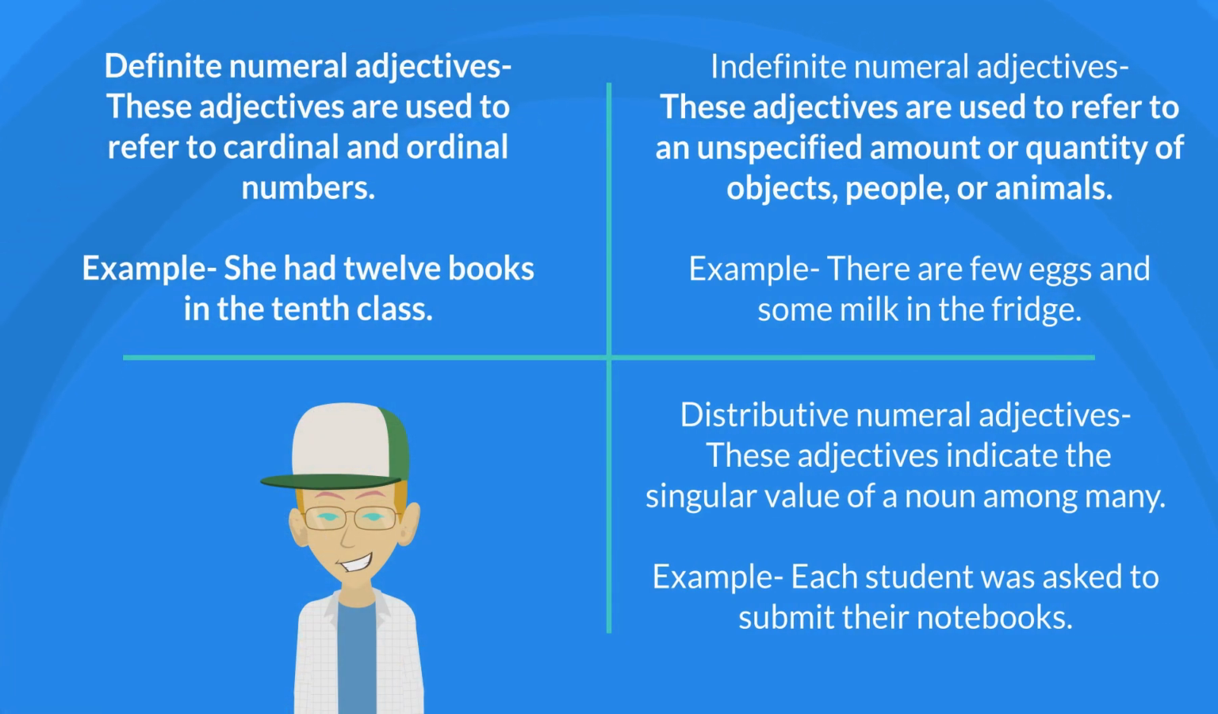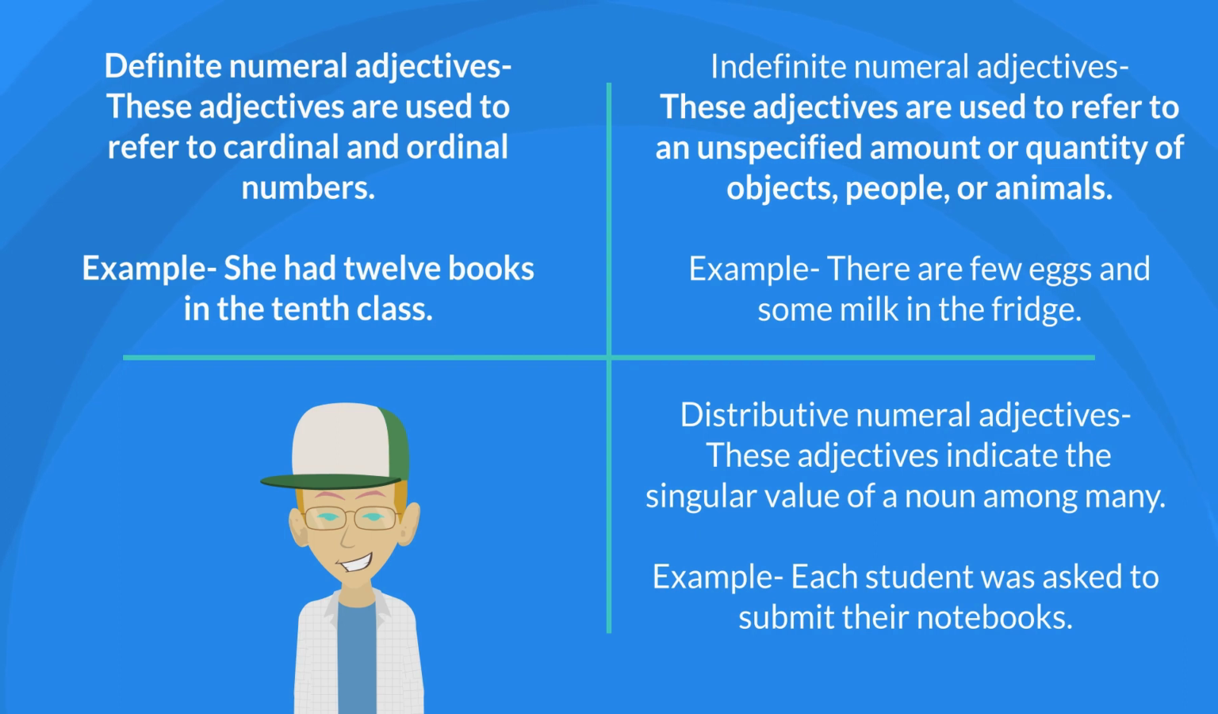Definite numeral adjectives. These adjectives are used to refer to cardinal and ordinal numbers. Example: she had 12 books in the 10th class. Indefinite numeral adjectives. These adjectives are used to refer to an unspecified amount or quantity of objects, people, or animals. Example: there are few eggs and some milk in the fridge.